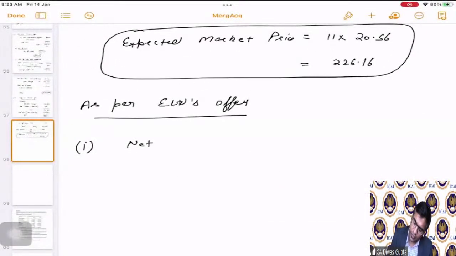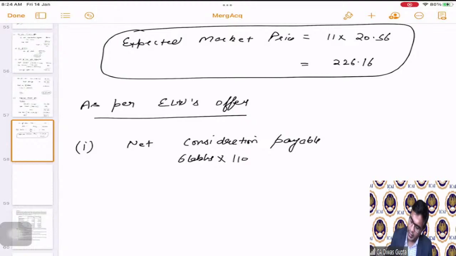So we will say, what is the net consideration payable? It is going to be 6 lakhs multiplied by 110.